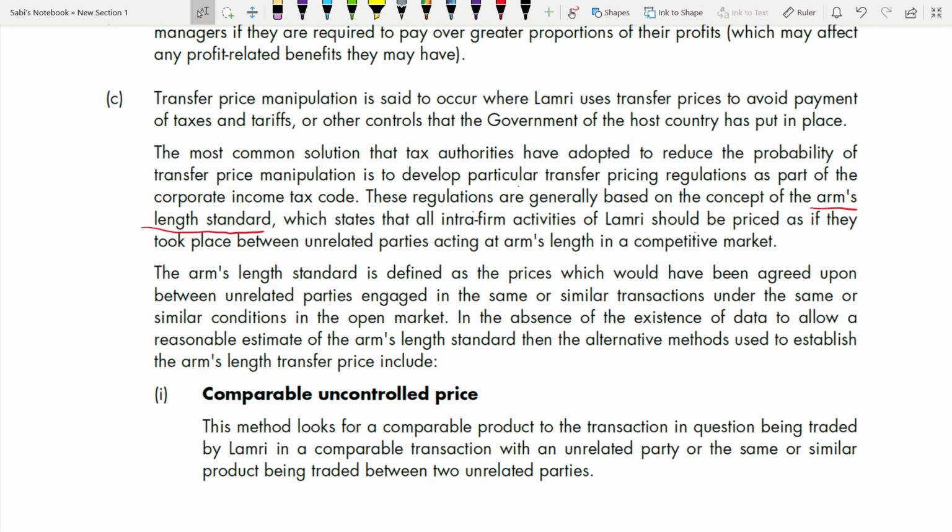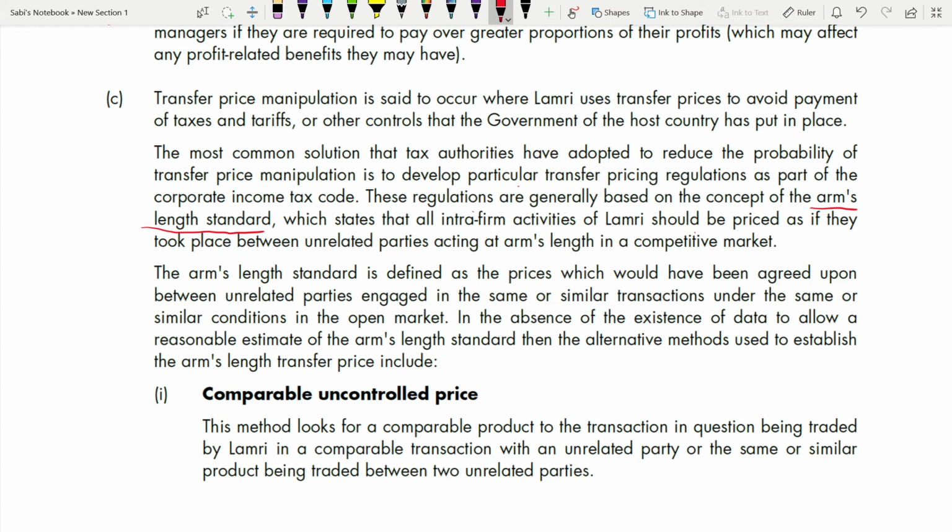Arm's length standard is defined as the prices which would have been agreed upon between unrelated parties engaged in the same or similar transactions under the same or similar conditions in the open market. In the absence of data to allow for a reasonable estimate of the arm's length standard, an alternative method to establish the arm's length transfer price could be used.